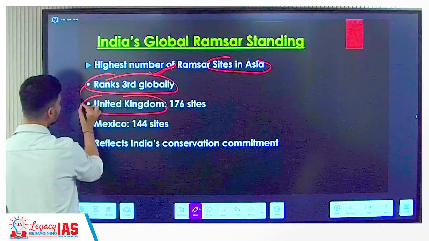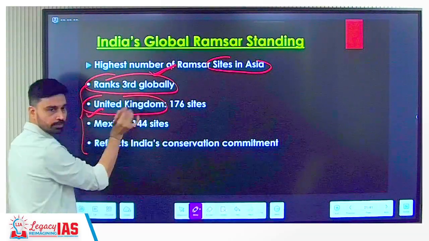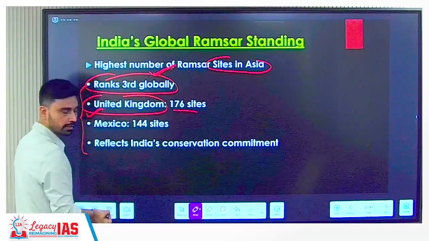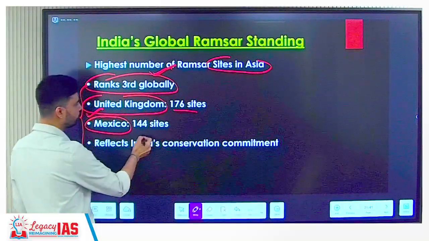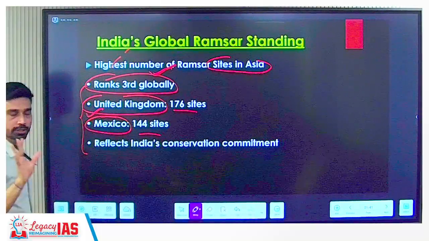This is again an important prelims-based fact. The highest number of Ramsar sites is where? UK, 176. Second, what do we have? Mexico, 144. And third, what do we have? India at 100, right?